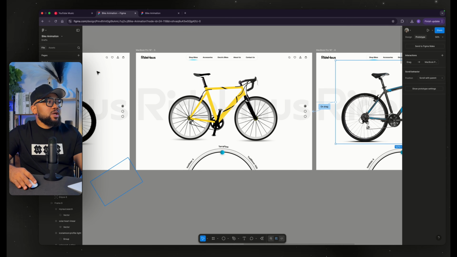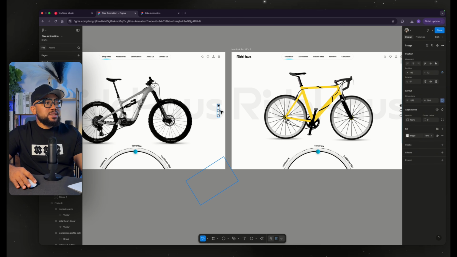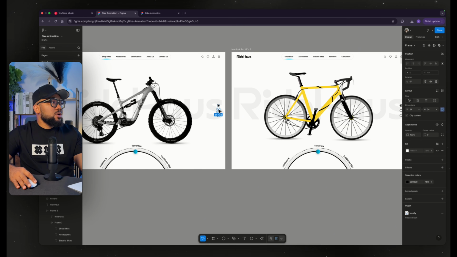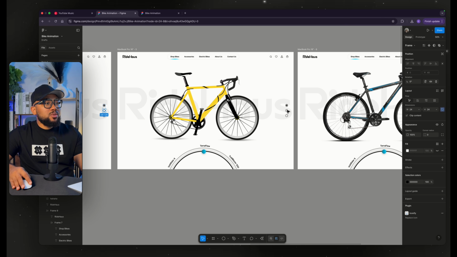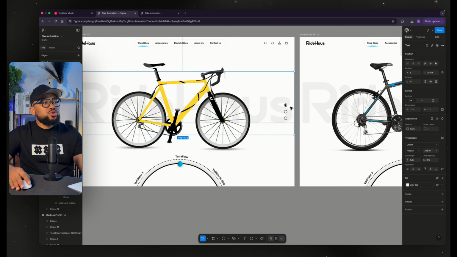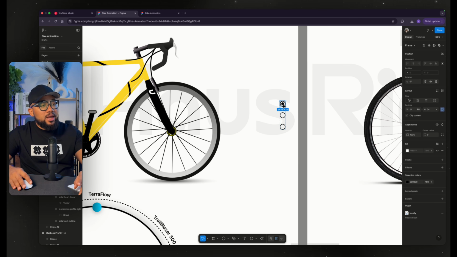What I'm going to do now is go back to design because this is labeled 2 and 3. Then same thing with this. What I'm going to do now is bring this one down. So here, this is going to be 2.